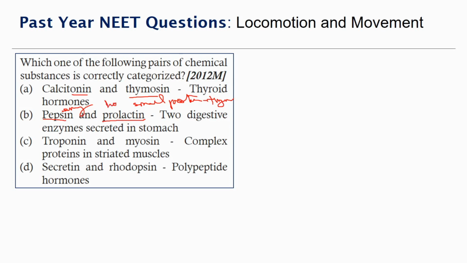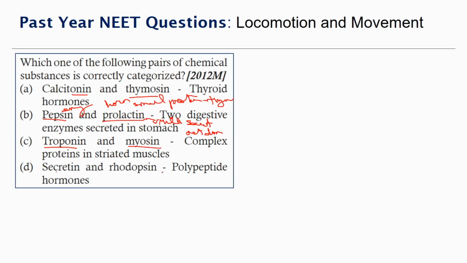Prolactin is a hormone that causes milk secretion and let down. That is the milk being released from the mother's breast so that the child can feed upon it. The troponin and myosin are complex proteins in striated muscles. Yes, troponin and myosin cause the contraction and they form the important part in the sliding filament theory.